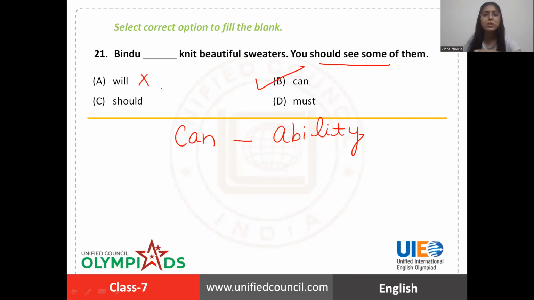Not will. Will shows future, that she will do this thing. Should is for suggestion. I'm not trying to say that Bindu should do this and you should see. No. Must. Must is for compulsion, when you are making something compulsory for someone and it's a kind of necessity. For example, I must complete the assignment today because the deadline is today. So I must complete it. It's like a compulsion, a necessity. So definitely the right pick is option B, can.